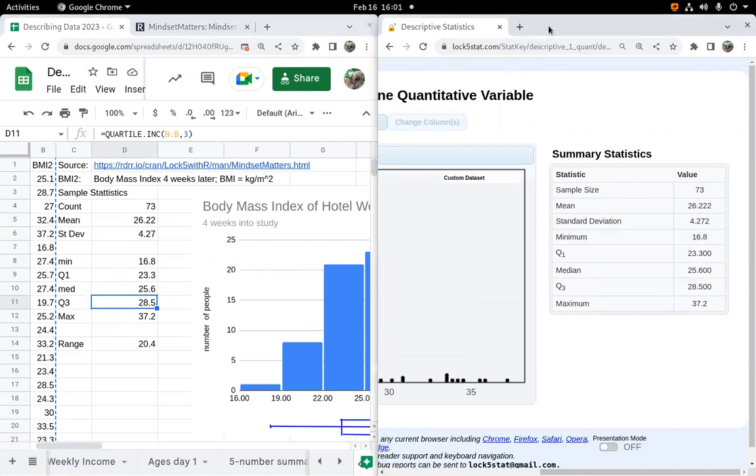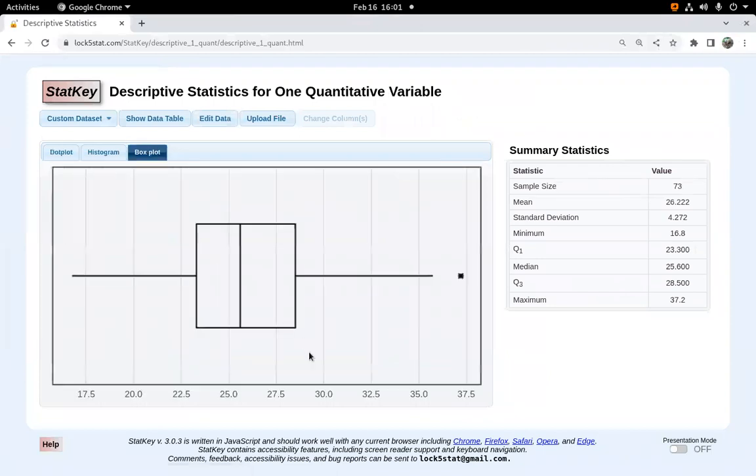All right, so why am I at Statkey? Because they have a box plot builder right there. And their box plot has an enhanced feature where they're making a cutoff on the right here, and they're saying this value out here is unusually large compared to the rest. It's what we call an outlier. And I didn't go over techniques for identifying outliers in this class yet, but maybe you read about them somewhere else, or you'll learn about them in another class. But there are techniques for identifying when some numbers seem to be unusually small compared to the rest of the data, or maybe unusually large compared to the rest of the data.